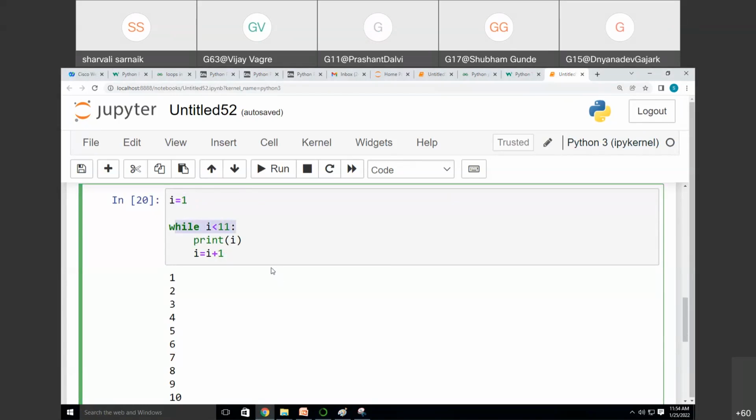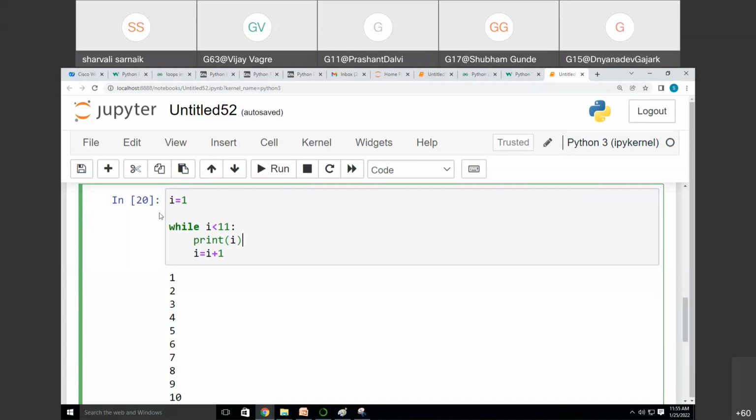That means whenever i becomes 11, we will stop. Unless and until it is 11, I will print the value of i and increment i, so i will keep changing continuously. It will go on incrementing till it becomes 11, and then we stop. So this is the simple program of a while loop.